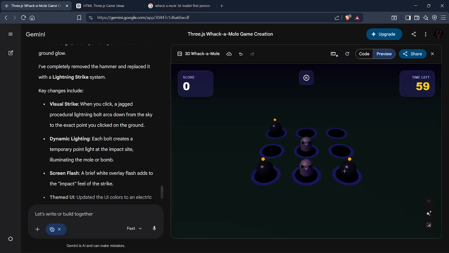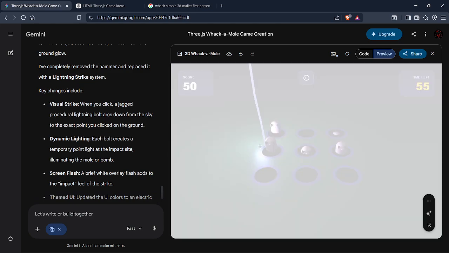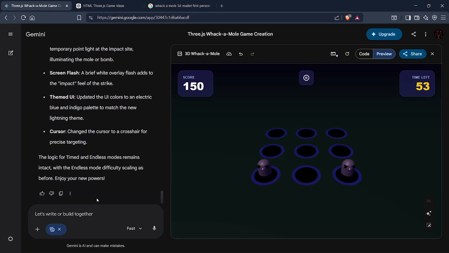Okay, let's try this. Oh my god, it's flashing the screen. Okay, let's fix this. Make the lightning bolt itself thicker and remove the screen flashing.